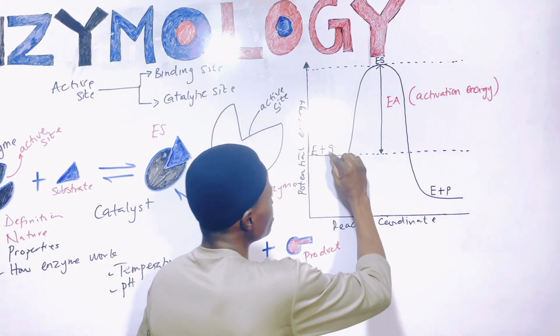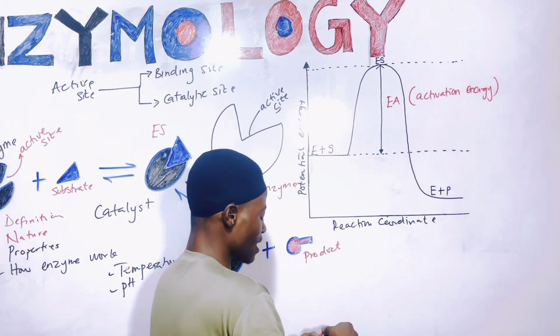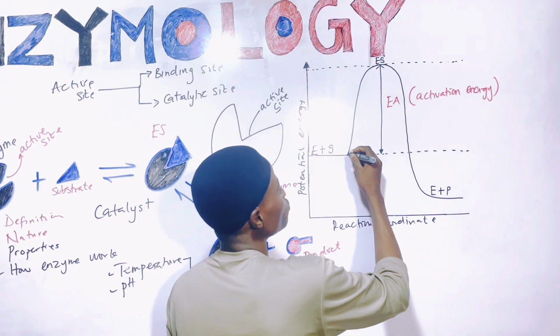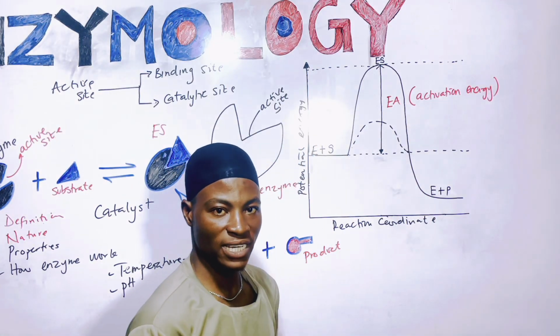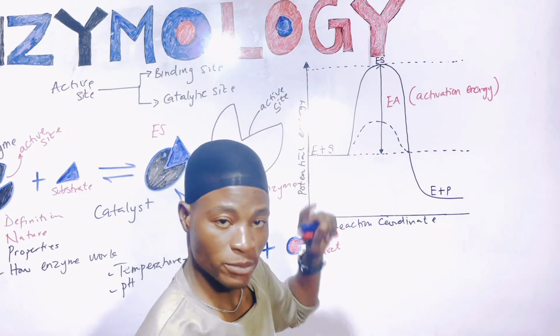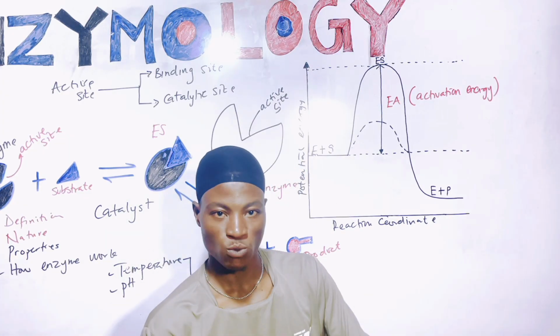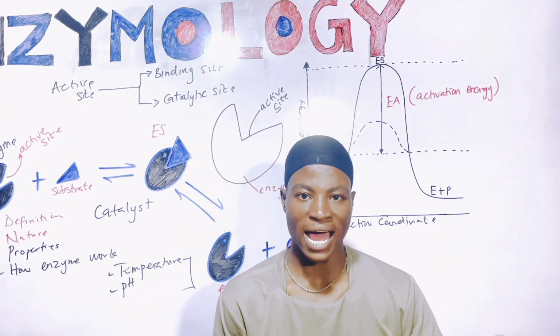Then look at this. It's not easy for the substrate to climb this mountain, right? Instead, the enzyme will lower the activation energy by binding to the substrate. I'm still going to explain how the enzyme lowers the activation energy. But basically, an enzyme acts by lowering the activation energy.